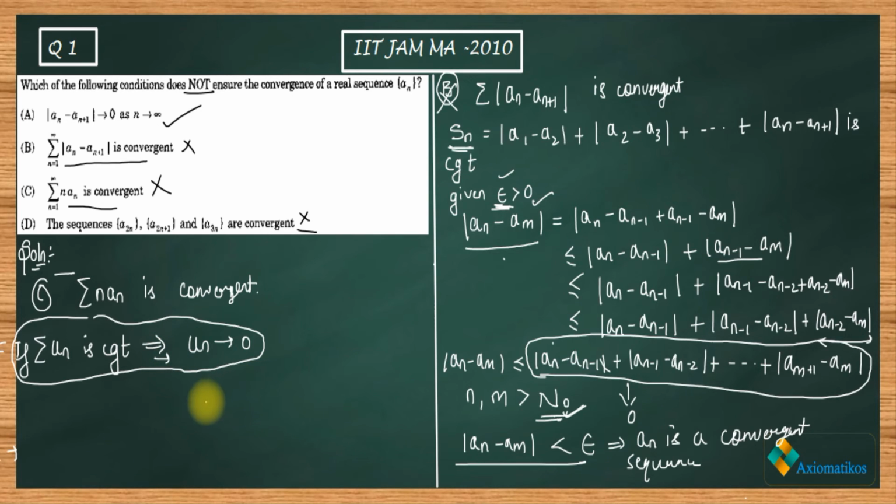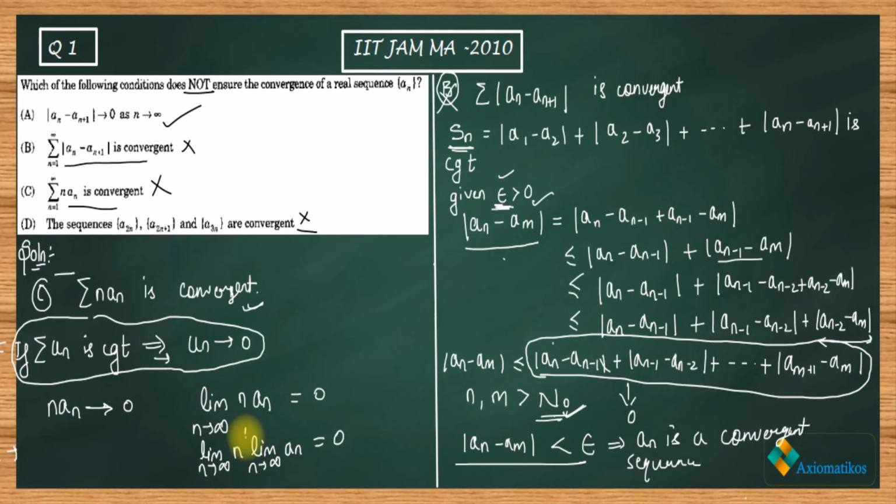So this is called the necessary condition for series convergence, and I will be using this in option C. It is given that summation nan is convergent. Using this necessary condition, what can you say? That nan goes to 0. So you can directly show, or formally show, that an should go to 0. You can show that limit n goes to infinity of nan is 0, and that means limit n goes to infinity of an is equal to 0.